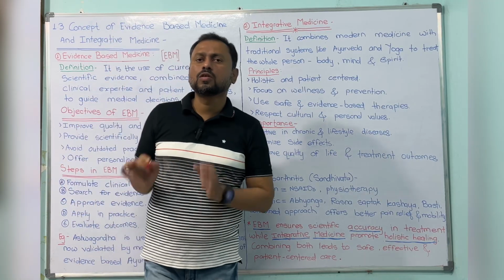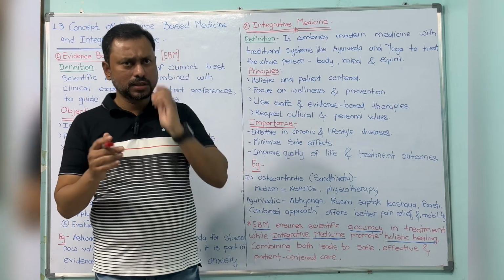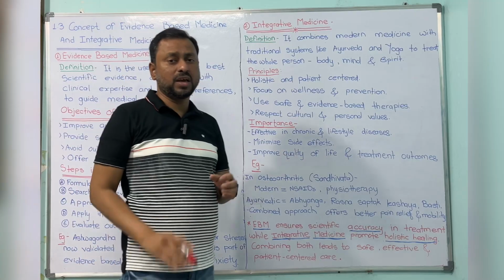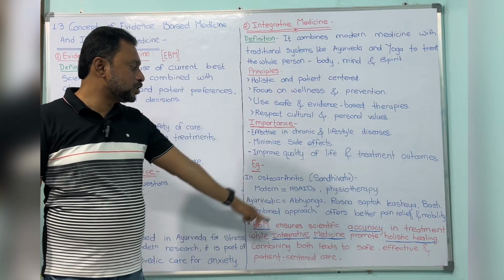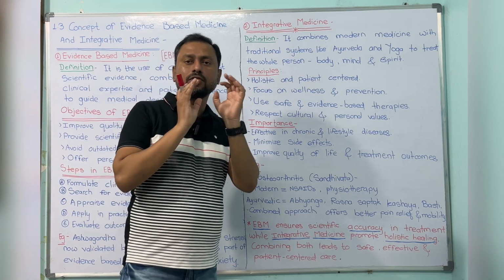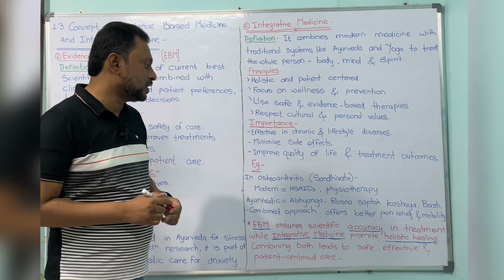Now come to the conclusions. Here we conclude the main role of EBM and integrative medicine. EBM ensures scientific accuracy; based on that accuracy we give evidence-based medicines.